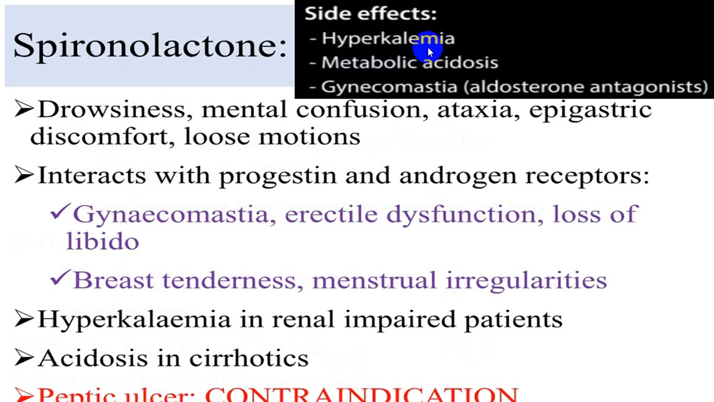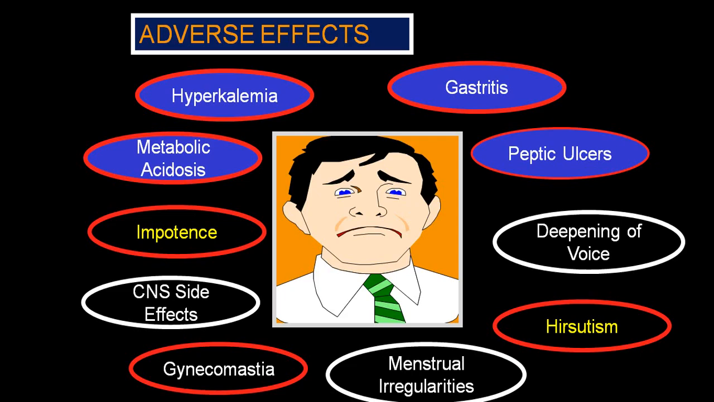Commonest side effects: hyperkalemia, metabolic acidosis, and because it is blocking aldosterone, it can end up with gynecomastia, which is common. Contraindication: it should not be used in a person with GERD and peptic ulcer disease, or what we call acid peptic disorders. So gastritis and peptic ulcer are a main contraindication. You should keep it in mind.